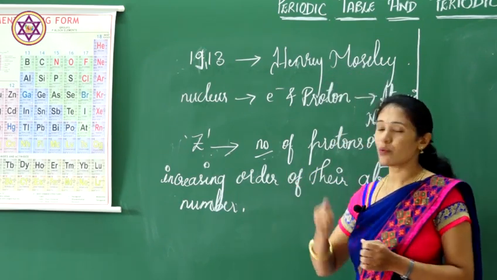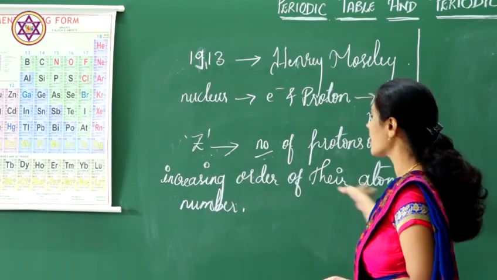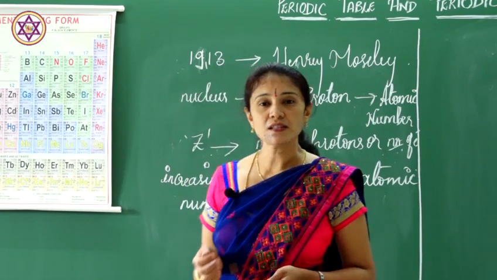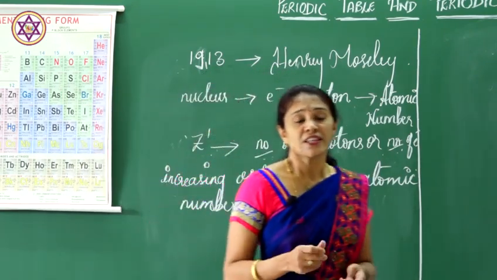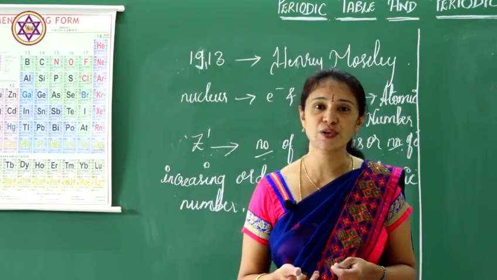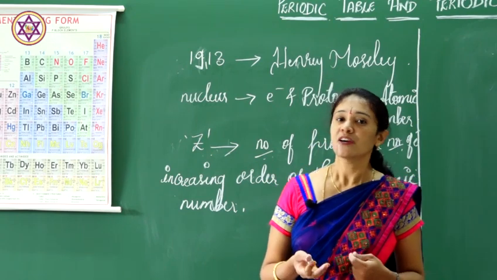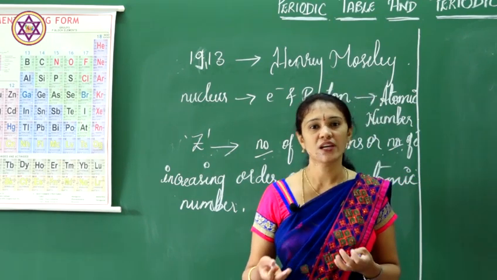Here Henry Moseley placed the elements in the increasing order of their atomic number. After placing the elements in the increasing order of their atomic number, they came to know about X-ray diffraction, the spectrum of X-rays, as well as frequency. The terms frequency and X-rays came into existence.